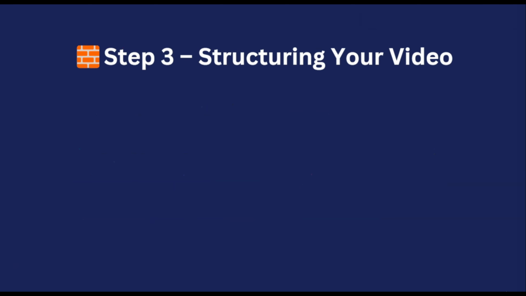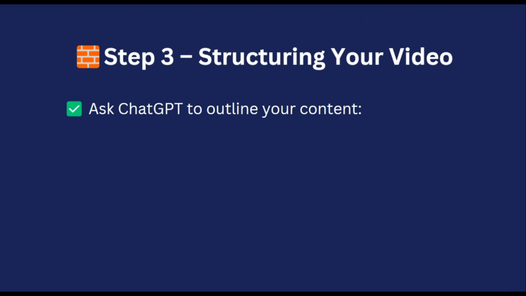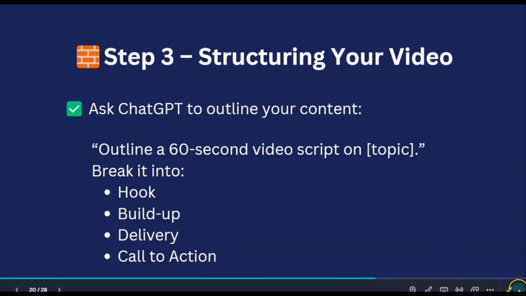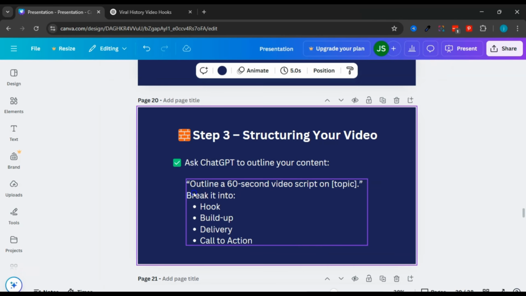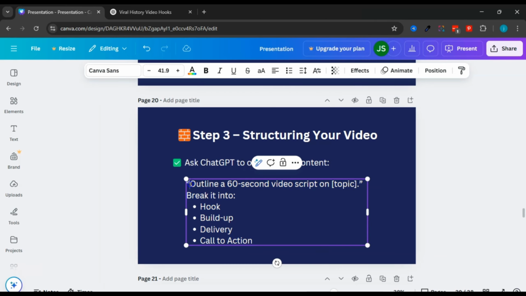And step 3 is structuring your video. So I'm going to show you guys exactly how you can go about structuring your video using the help of ChatGPT and AI. So what you want to do now is ask ChatGPT to outline your content. Here's a prompt you can use right here. So let me just go ahead and copy this. You can ask ChatGPT to outline a 60-second video script on your topic, and you can ask it to break it into the hook, the build-up, delivery, and action.